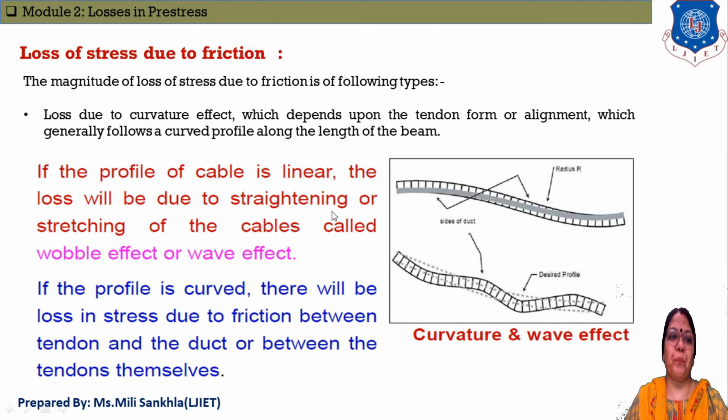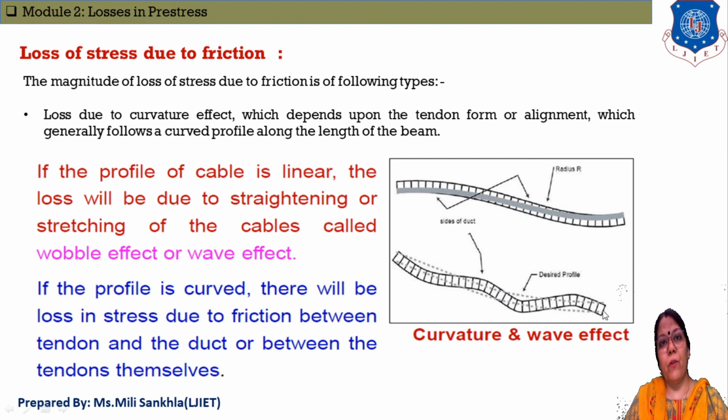Now the final loss is loss of stress due to friction. This friction loss applies to the second type of method, the post tensioning method. Now the magnitude of loss of stress due to friction is of the following types. First of all, loss due to curvature depends upon tendon form and alignment. Loss due to curvature depends upon the form and alignment of the tendon that we apply, and generally it depends upon the curve profile of the tendon along the length.